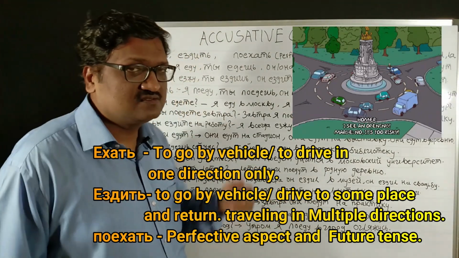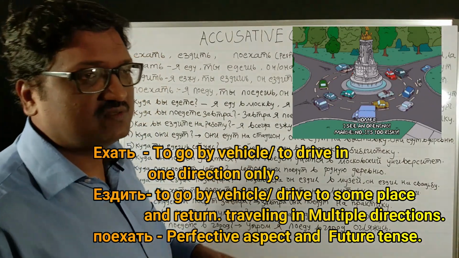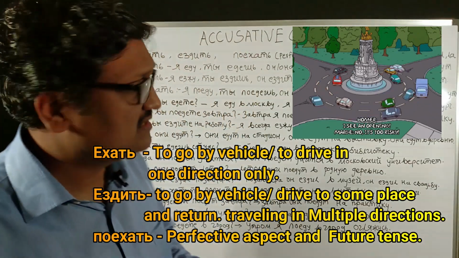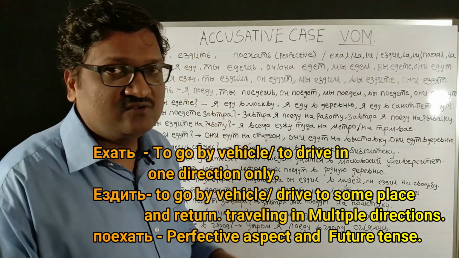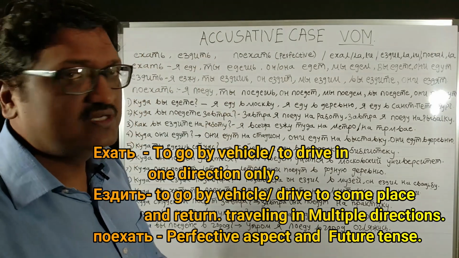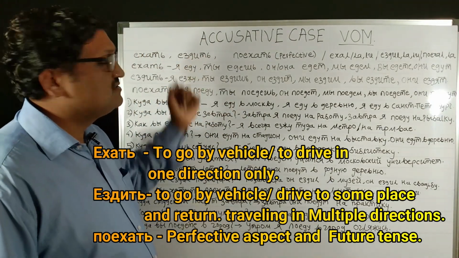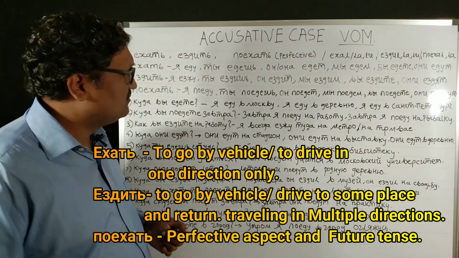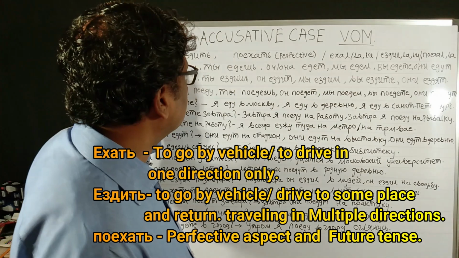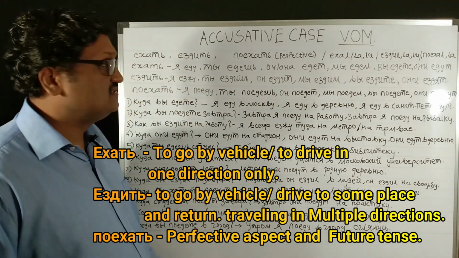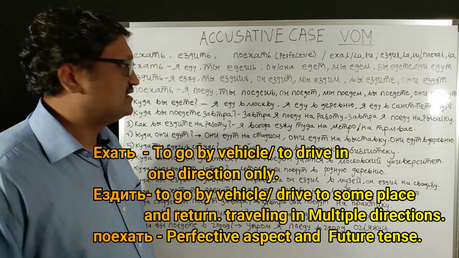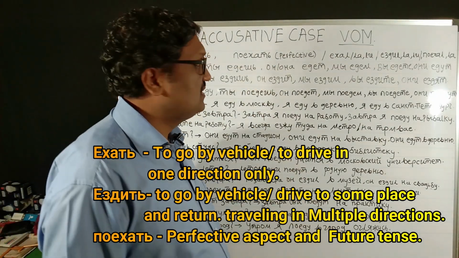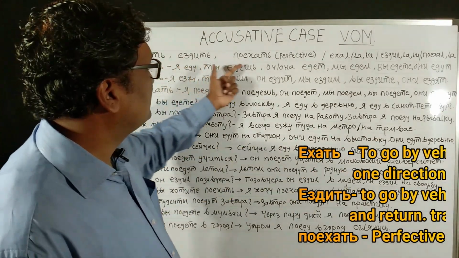Whereas yezdit is to indicate the driving from one place to another place, and return, going to that place and coming back. That is indicated by yezdit, to drive to some place, not by foot. If you go on foot, the word is khadit, and here yekhat, itti, if you go on foot in one direction, one time movement. And payekhat is the perfective aspect of yekhat and yezdit, which is used for indicating the future tense when we will drive to some place. So these three verbs are there: yekhat, yezdit and payekhat.